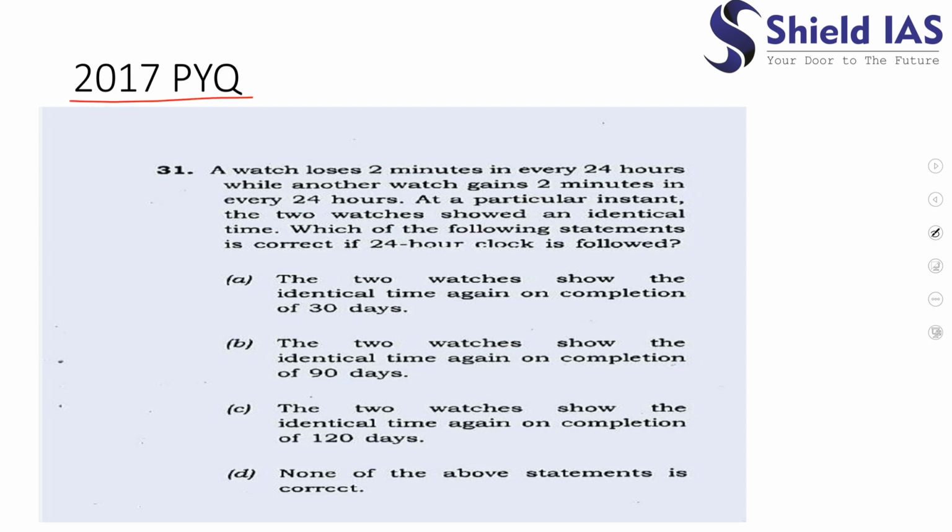This question has been asked by the UPSC in 2017. It says a watch loses 2 minutes in every 24 hours, while another watch gains 2 minutes in every 24 hours. At a particular instant, the two watches showed an identical time. Which of the following statements is correct if a 24-hour clock is followed? So we have to arrive at the right answer. Let us see what the question is saying.